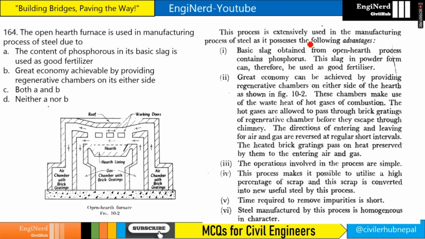So we see here the advantages of the open hearth process. Basic slag obtained from the open hearth process contains what? Phosphorus. This slag in powder form can therefore be used as a fertilizer, right? And great economy can be achieved by providing regenerative chambers on either side of the furnace, right? So this is also correct and this is also correct. So our answer will be both A and B.